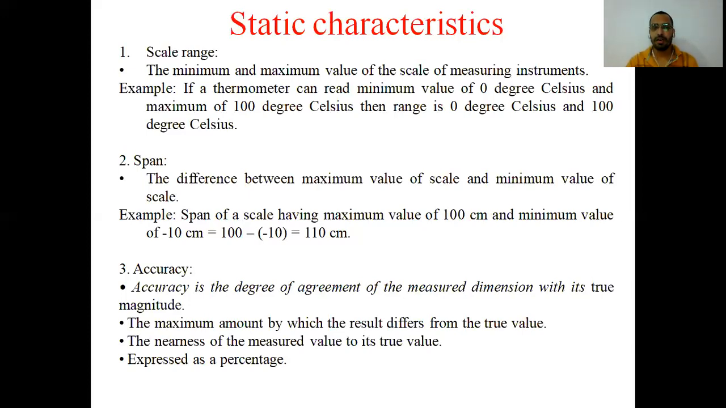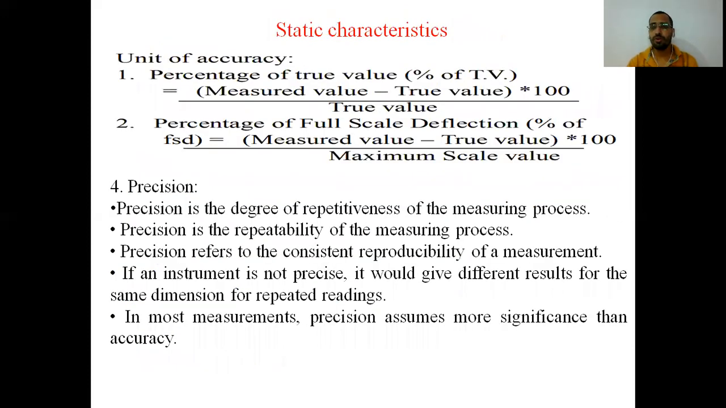So there are two units of accuracy. The first one is percentage of true value. That depends upon the true value, what amount of true value is given to you and how close the measurement is to the true value. The formula for this is measured value minus true value. This is called error. Measured value minus true value is called error. So it means error into 100.